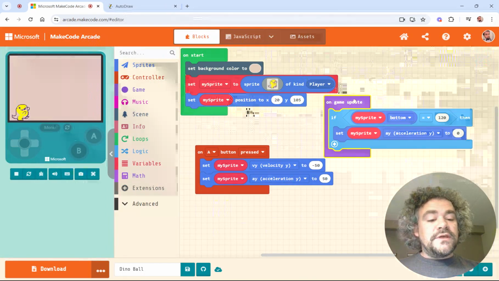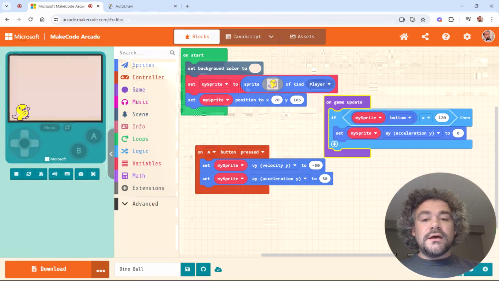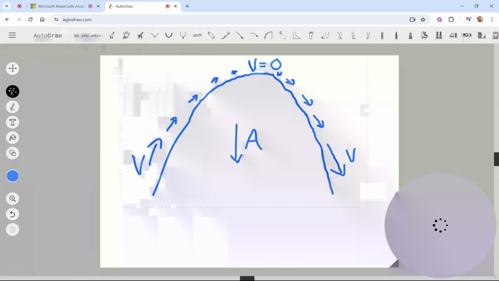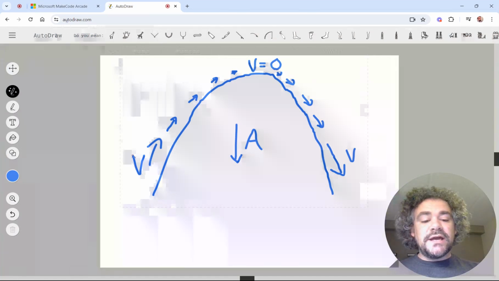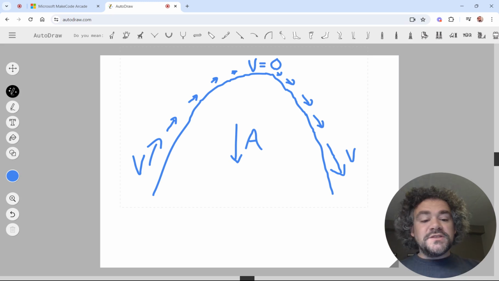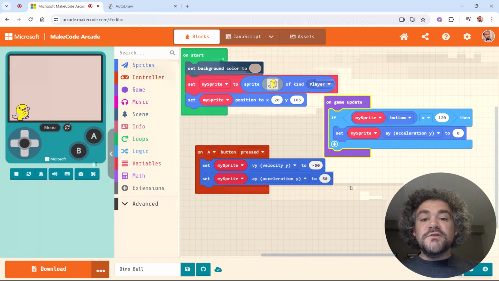I told the code that when the bottom of my sprite hits the ground at 120, to stop the acceleration. So if the gravity suddenly stops when it hits the ground, great. But what didn't stop? The velocity. Because when it hits the bottom of my screen, it's moving the same speed as when it first took off. It's just moving the opposite direction. So when this dinosaur hits the bottom of the screen, instead of moving -50, which is what he started with, he's moving +50. So I need him to stop.